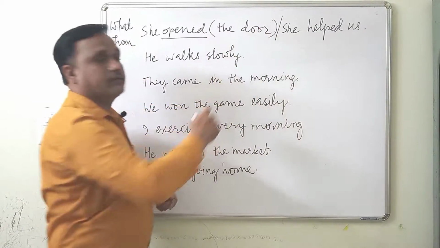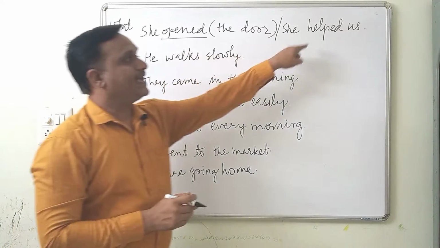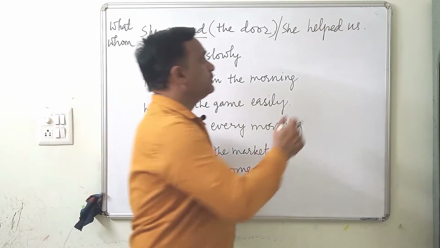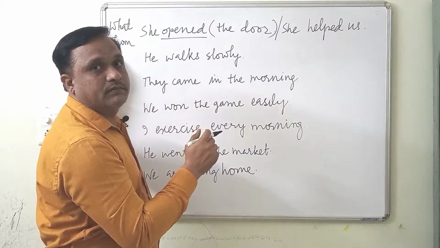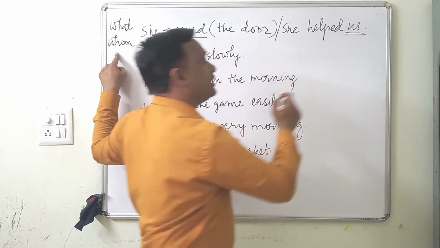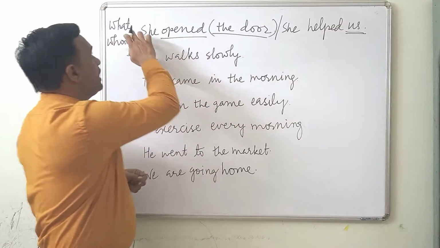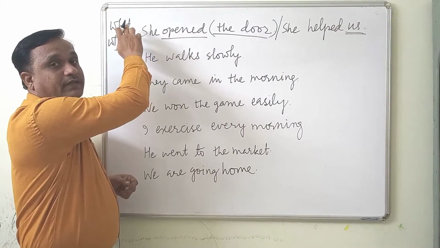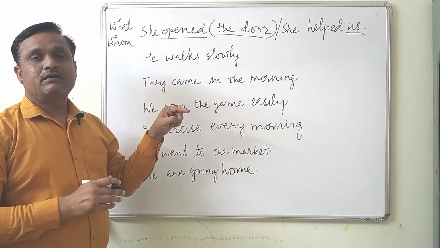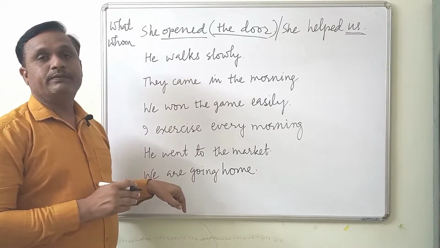We get this answer. Now let's ask one more question. She helped us. Who did she help? Or whom did she help? She helped us. So we get the answer clearly if we ask the question by using what or whom. Now let's ask questions by using what and whom for the remaining verbs.